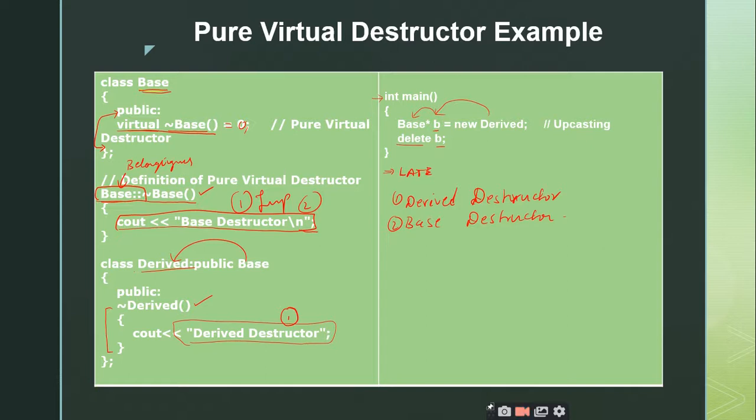So in the next class we are going to start one new topic from the next unit, that is unit 5, which we call templates, generic programming, right?